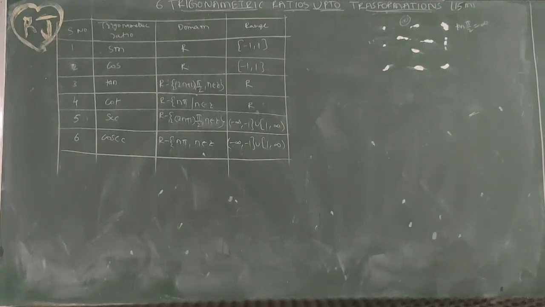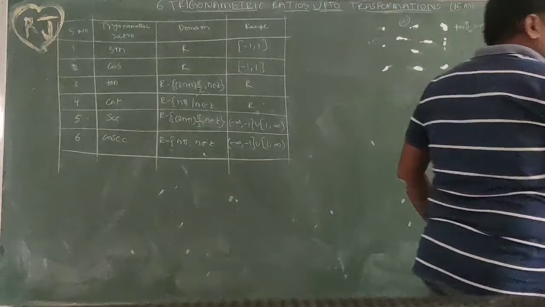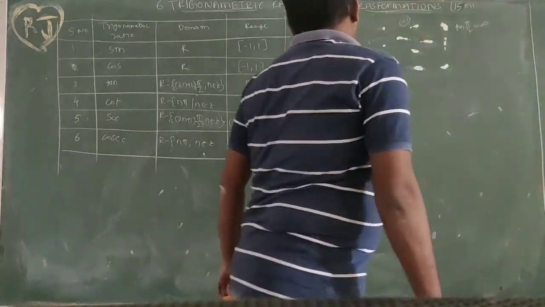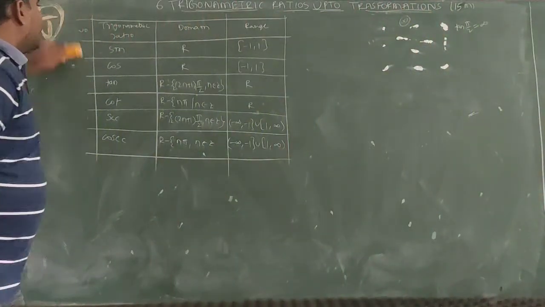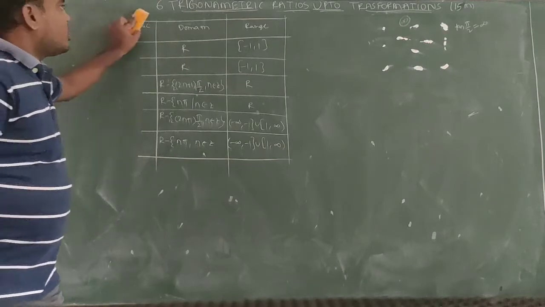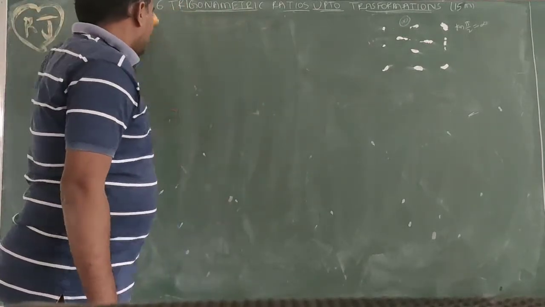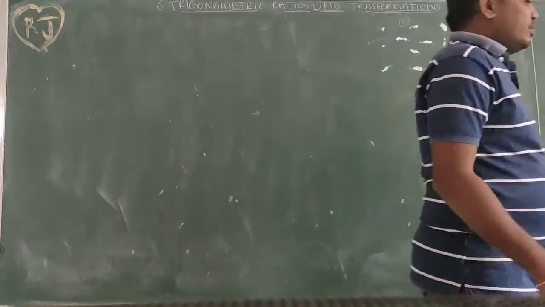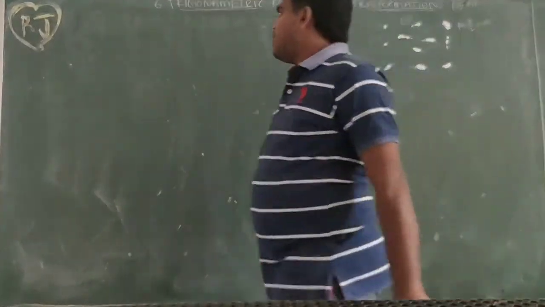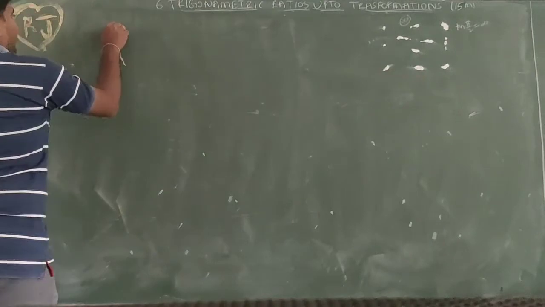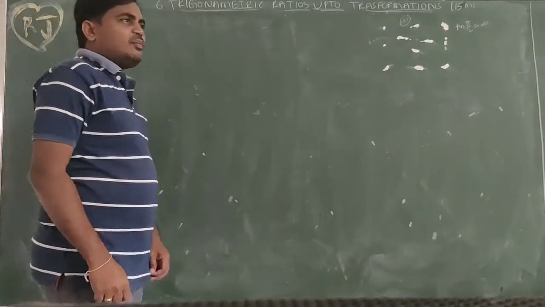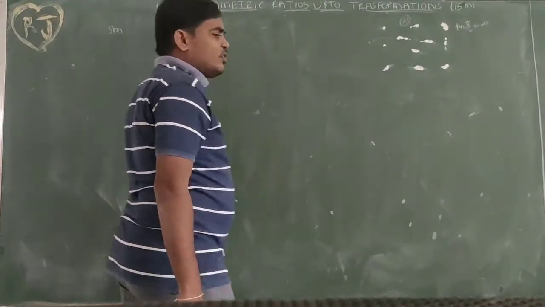Next concept, the period of the trigonometric ratio, trigonometric function. I am taking a function sin x. First I am taking the definition of period.